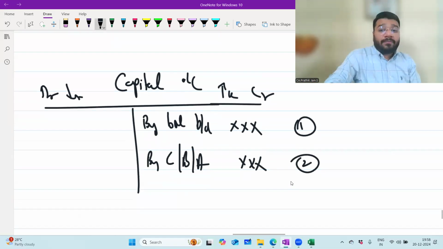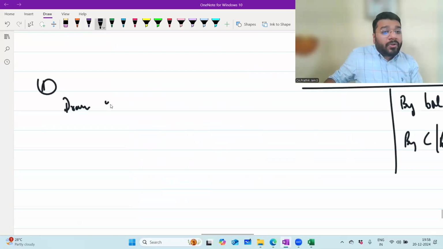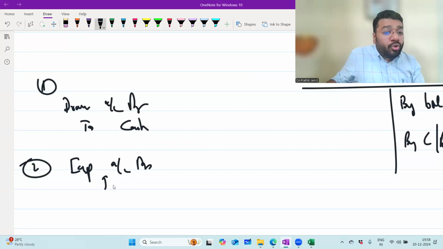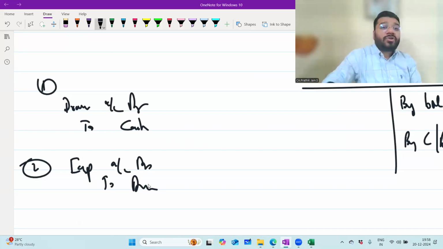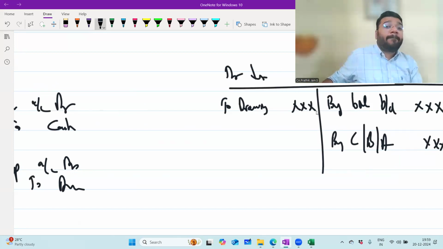Two entries are possible. One, drawings account debit to cash or bank. And this drawings ledger has been adjusted against capital. We knock off the drawings against capital. So what is the transfer entry? Partner's capital account debit to drawings. So if you're following this method, two drawings will come. This also we discussed, you remember? Yes, sir.